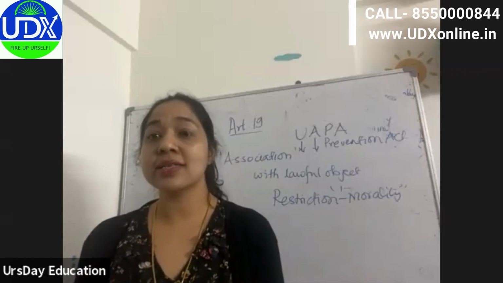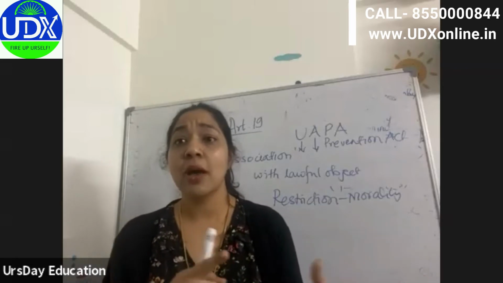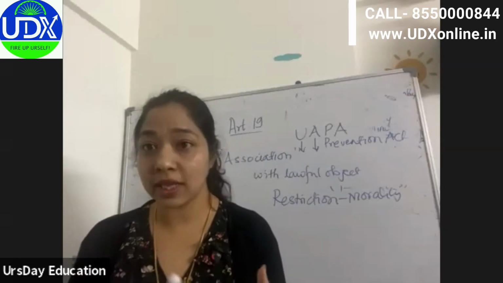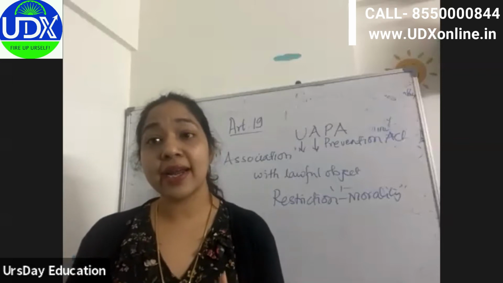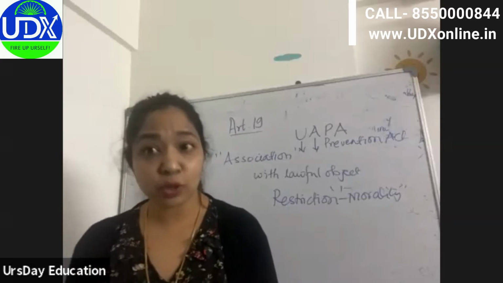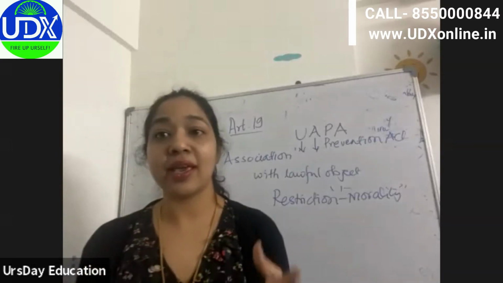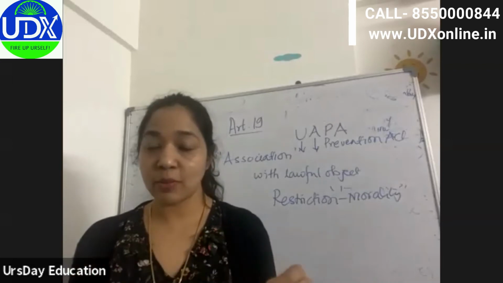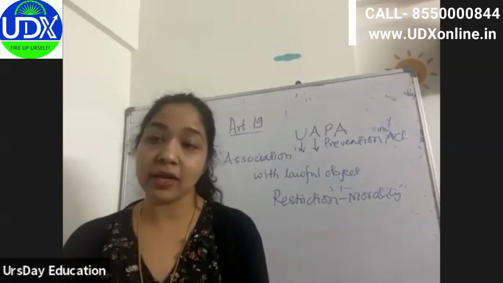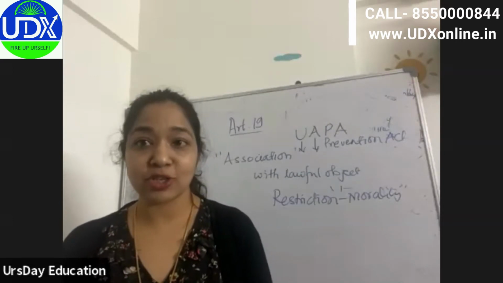There are organizations or associations which were banned, Bajrang Dal was one of them, declared under unlawful activities. Then Vishwa Hindu Parishad as well. Then Jamaat-e-Islami Hind, a Muslim organization. Even that was banned under UAPA, the Unlawful Activities Prevention Act.